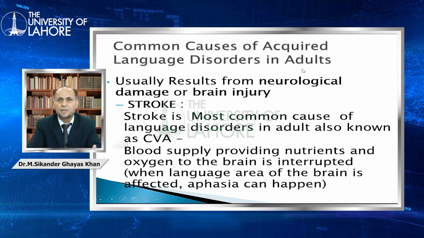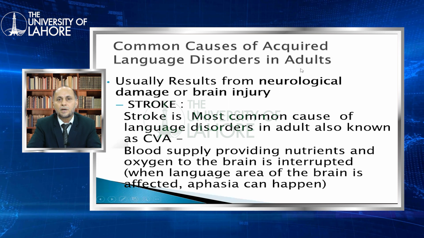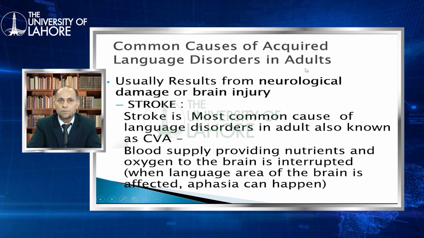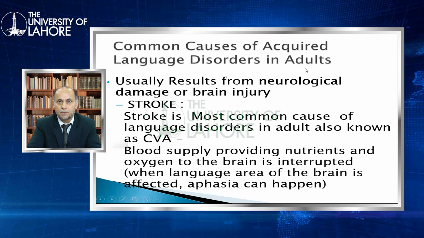Today we will discuss the adult neurological disorder, especially the causes of adult neurological disorders. As you know, there are multiple causes of adult neurological disorder, in which the most common cause of this disorder is stroke. Stroke, or we also call it CVA.